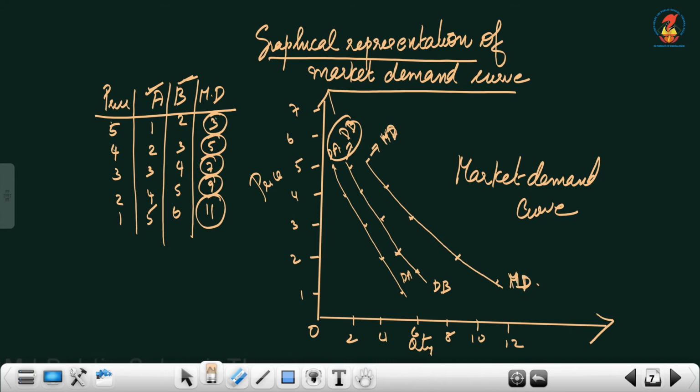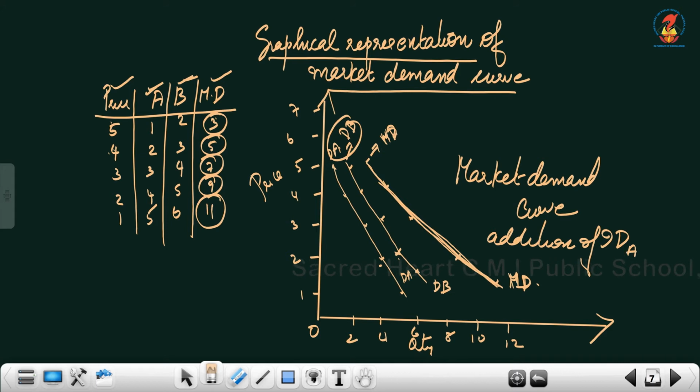So 5, 3; 4, 5 price and quantity can be marked for market demand, and this is the curve for market demand. This is a market demand curve. And you can find market demand curve is more flatter than the other two demand curves. Why? Because market demand curve is the addition of individual demand curve of A and individual demand curve of B. That is why it is more flatter.